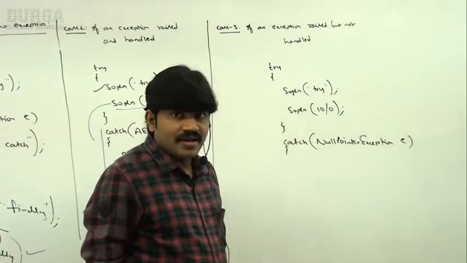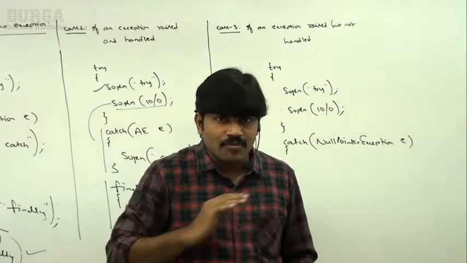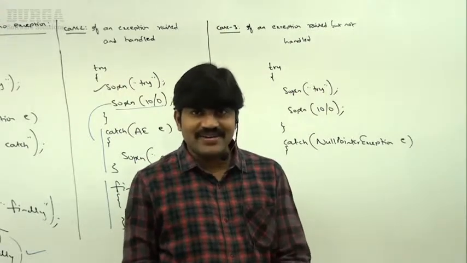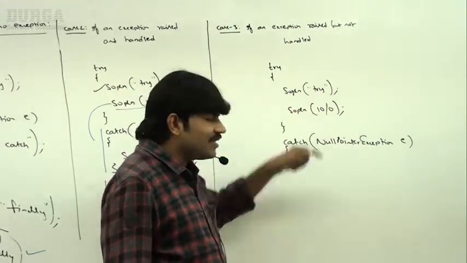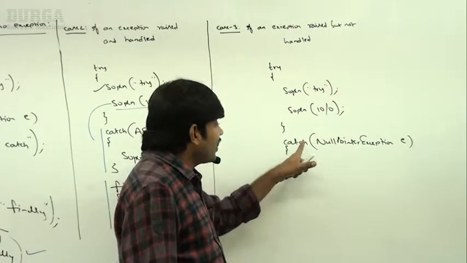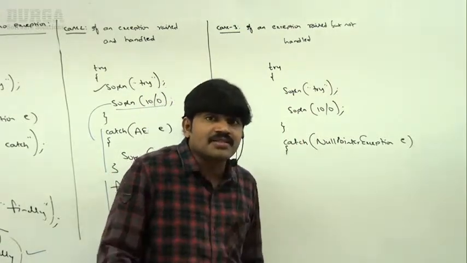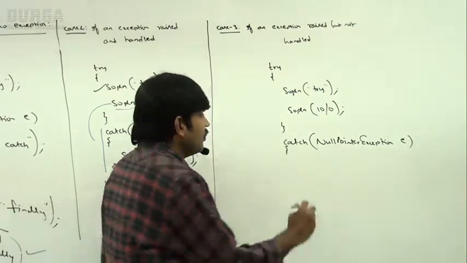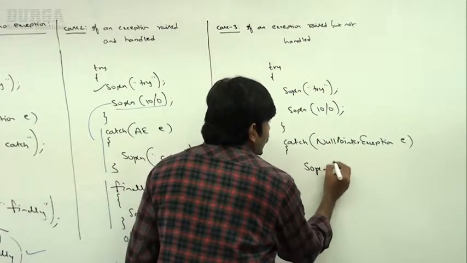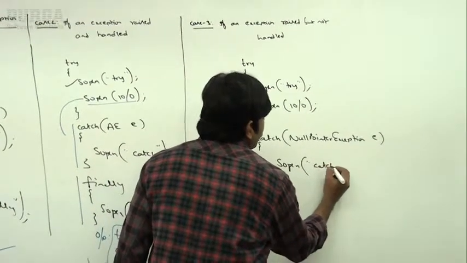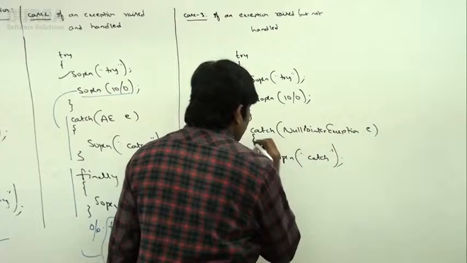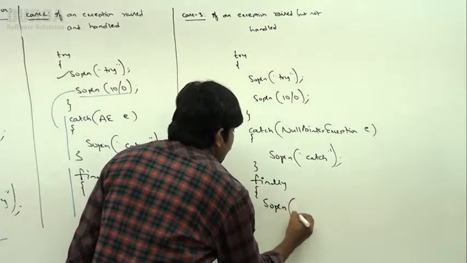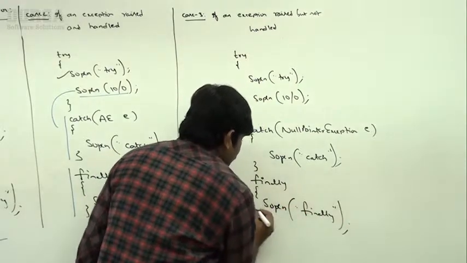Okay? It means you have a heart problem, but the available doctor is an eye specialist. What can he do? Are you getting it? So here the raised exception is arithmetic exception, but the available catch block is null pointer exception. So it can't handle arithmetic exception: abnormal termination. Now System.out.println catch block, sir. Then I'm taking finally, and System.out.println finally block.